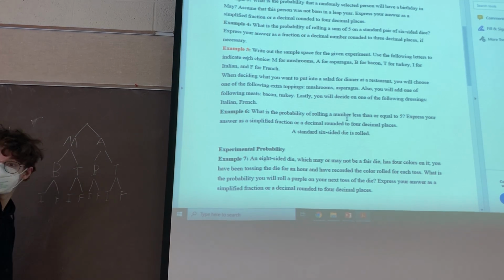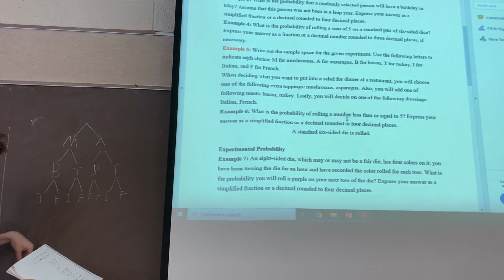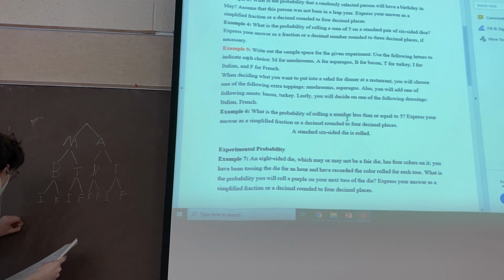Probably list all the sample space. Yeah, exactly, the sample space. When you finish the tree diagram, you need to write the sample space in the last row, okay?